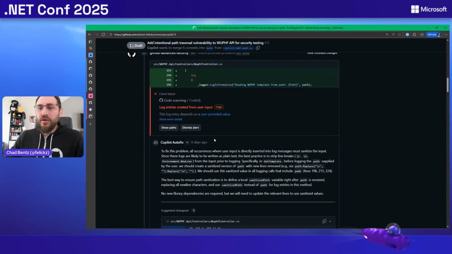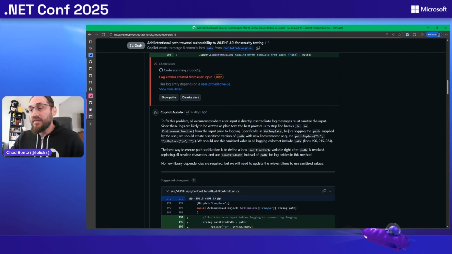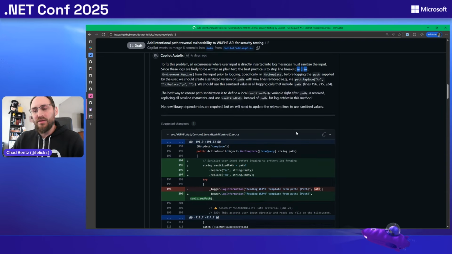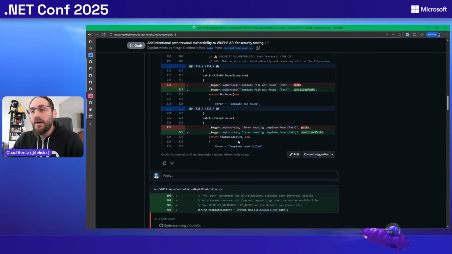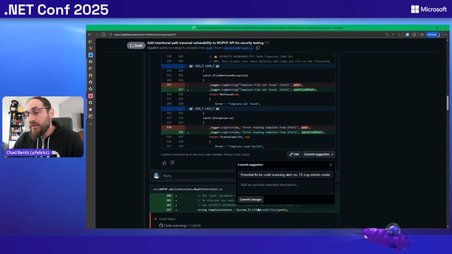So we're giving you a Copilot autofix hint here that says, hey, you should be escaping user input, not allowing them to do log forging, injecting new lines and returns into that log, because they could simulate their own logs being injected there. And we'll give you a fix. What we're suggesting is to sanitize that user input before you call the log. If you like that, you can just commit it right to this PR branch.